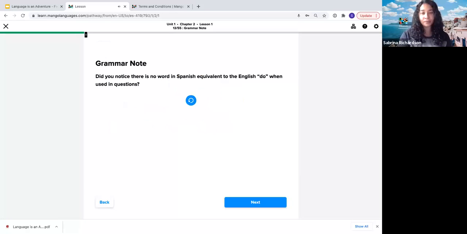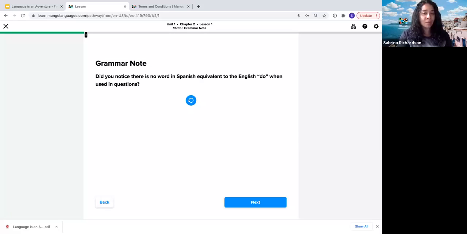Did you notice there's no word in Spanish equivalent to the English do when used in questions? So this is referring to that previous slide where we asked the question in English, do you speak English? But when we saw that translation, there was no do in Spanish. So these grammar notes are built into each lesson to provide additional insights, more clarity, and to help with more structured learning. So most of the grammar in Mango is learned without you even noticing.